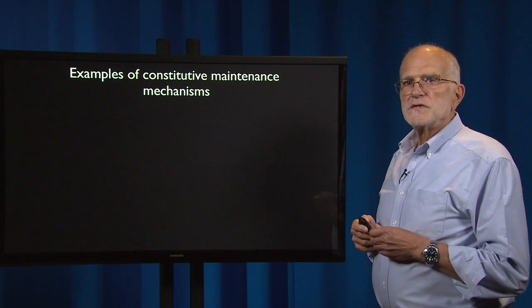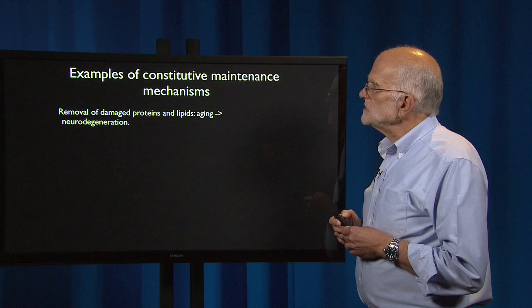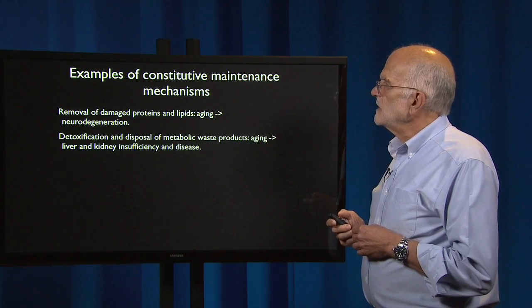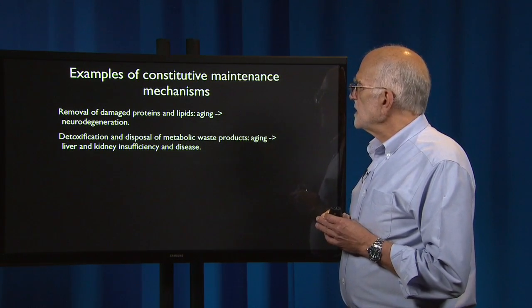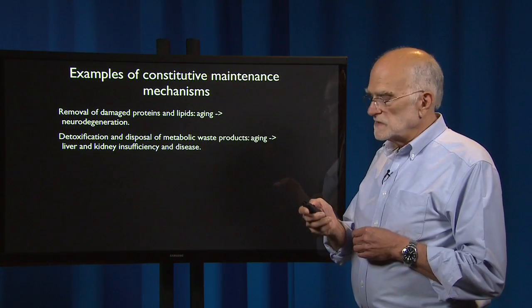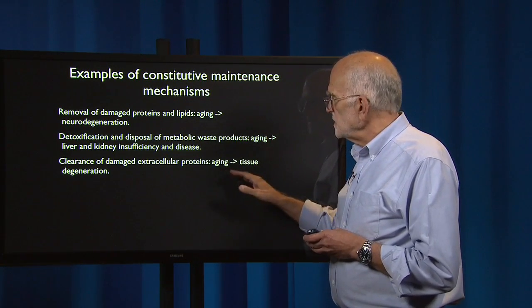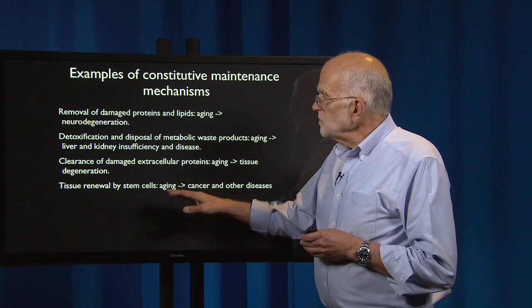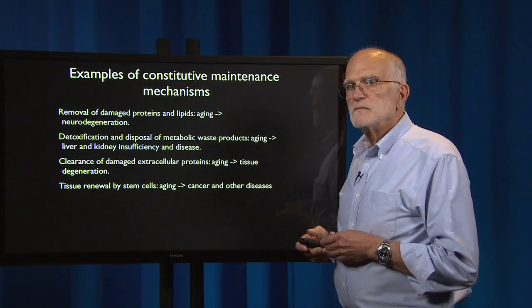Here are some examples of constitutive maintenance mechanisms. The removal of damaged proteins and lipids. In aging, that leads to neurodegeneration. The detoxification and disposal of metabolic waste products. With aging, when that breaks down, you get liver and kidney insufficiency and disease. The clearance of damaged extracellular proteins. With aging, that leads to tissue degeneration. Tissue renewal by stem cells. With aging, if that is not done properly, there is cancer and other diseases.